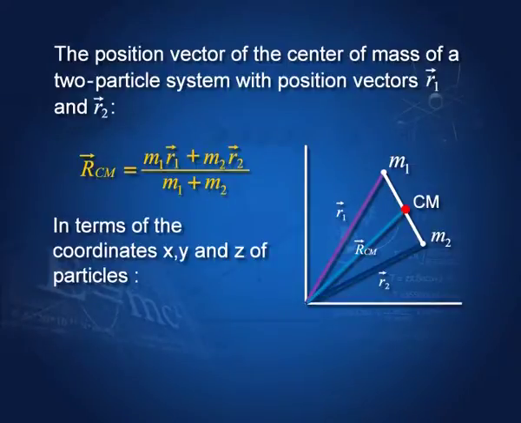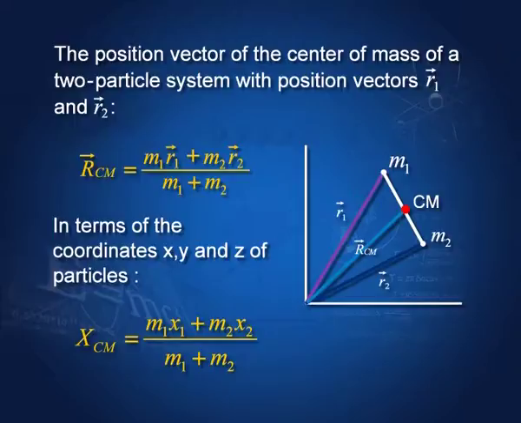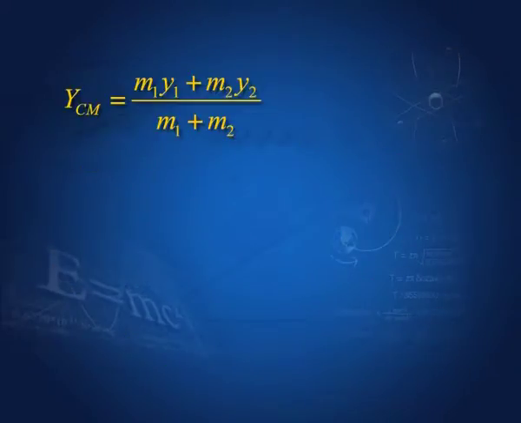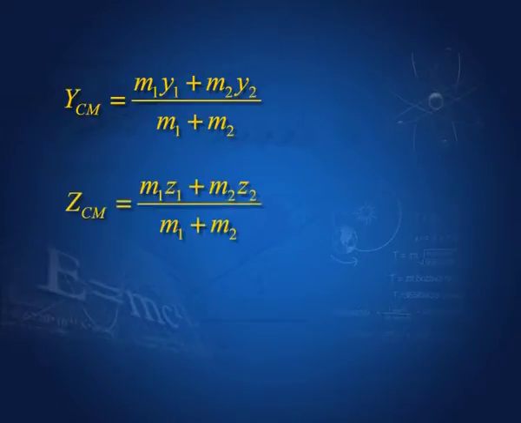In terms of the x, y and z axes, x_CM is (m1 x1 + m2 x2) divided by (m1 + m2). The y coordinate of the center of mass is (m1 y1 + m2 y2) divided by (m1 + m2), and the z coordinate is (m1 z1 + m2 z2) divided by (m1 + m2).